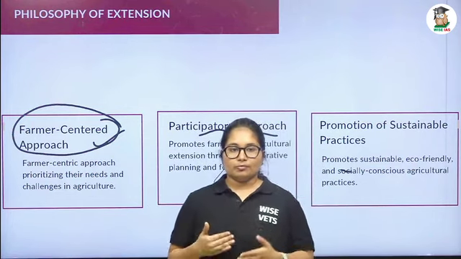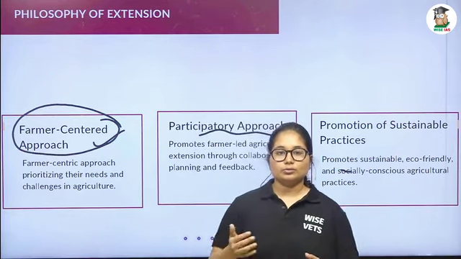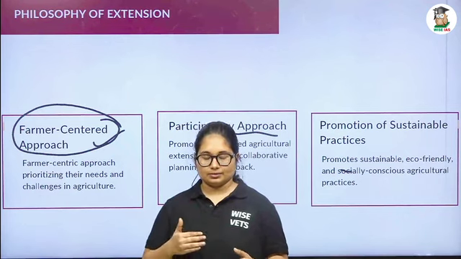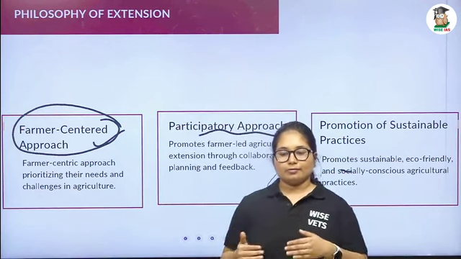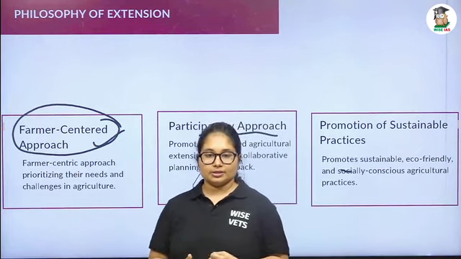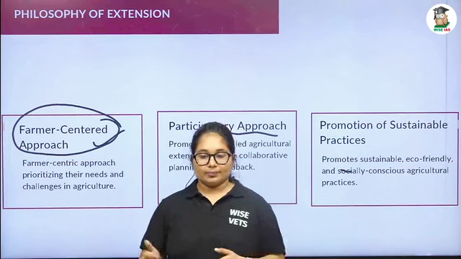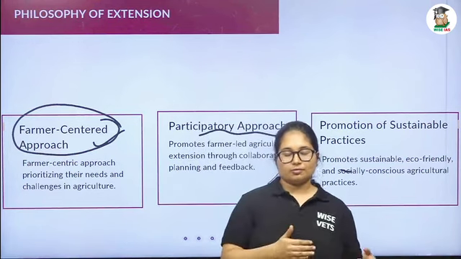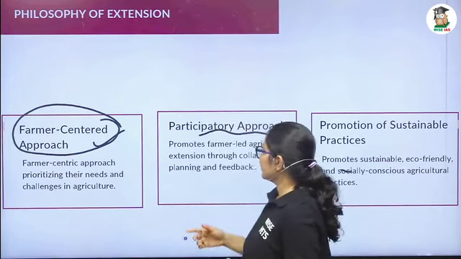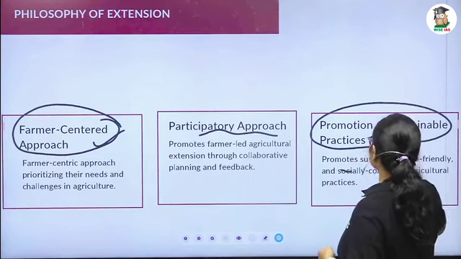Okay. So first, during the planning and the execution step, we have to collaborate with the farmer, and after he has adopted that particular breed into his farm, the farmer should understand what the feeding schedule is, what the housing requirements of the particular breed are. So the participation in different stages of extension should be ensured. That comes under the participatory approach. And the third one is the promotion of sustainable practices.